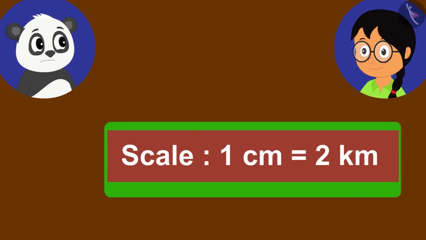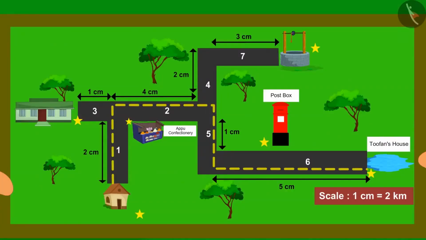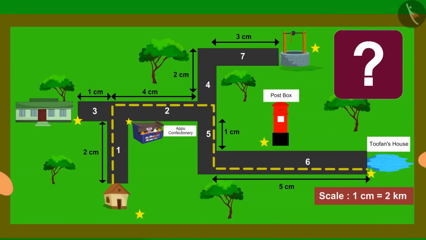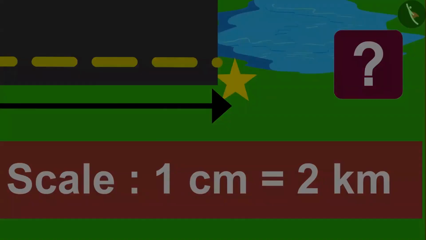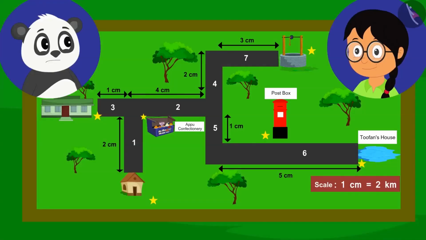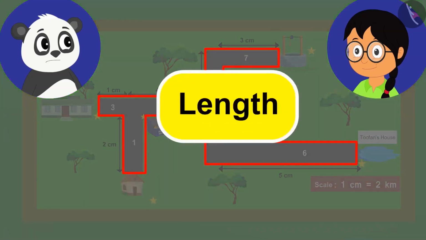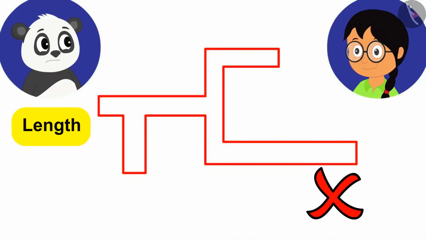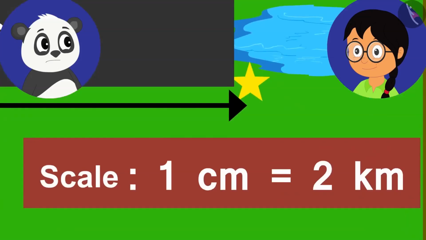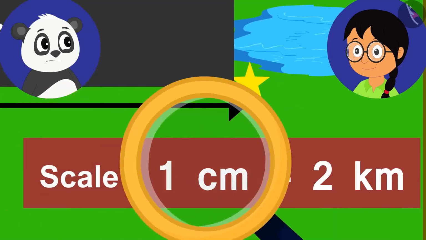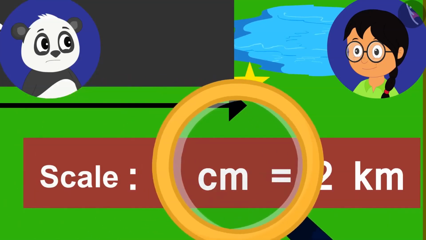What is this? Is this a scale? What is a scale? Children, have you seen a map? Do you know about the scale on the map? Meenu is explaining to Golu that because in reality paths are really long, we cannot show their length on a small paper. Therefore, we use scale. As written on this map, 1 centimeter equals 2 kilometer.